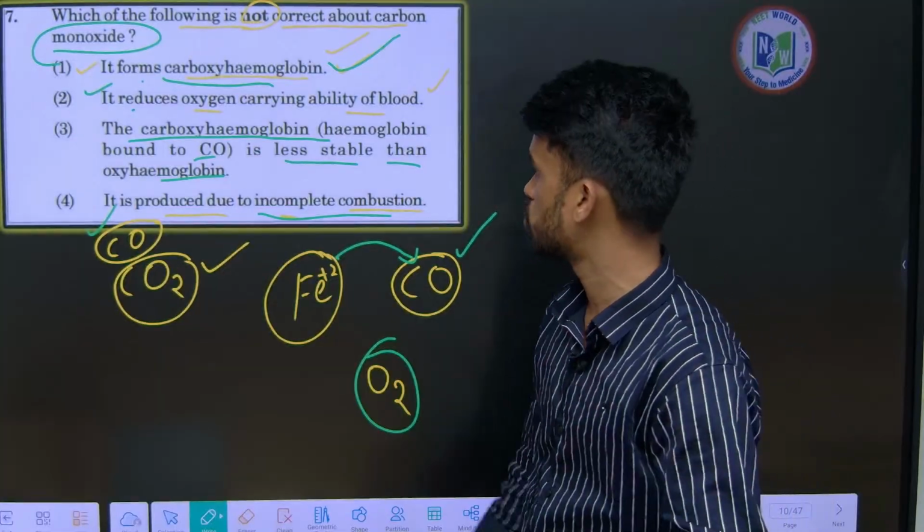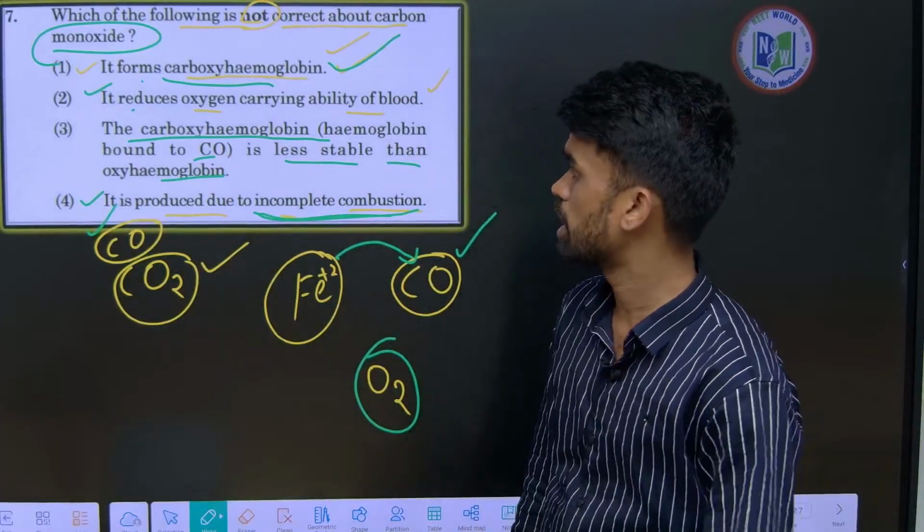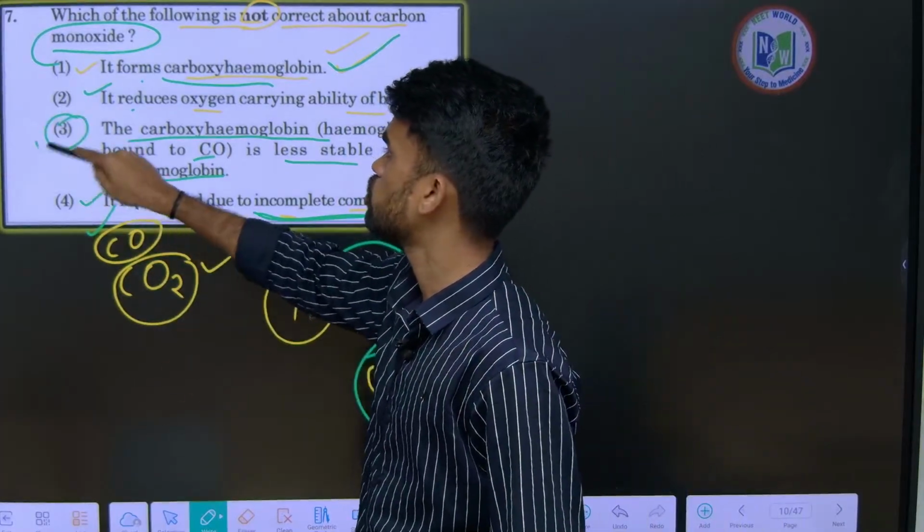Carbon monoxide is produced by incomplete combustion. The fourth statement is also correct. Only the third one is incorrect, so you can choose the third option.